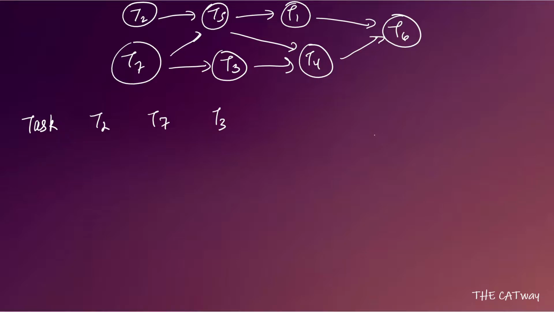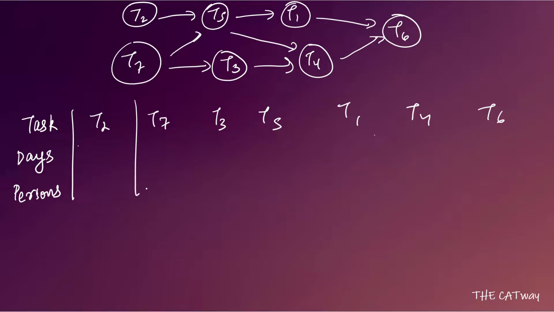Then we have T3 and T5 to be completed. Then we have T1 and T4 to be completed. Remember, for both these pairs, you can write them in any order, it doesn't really matter. And then at last we have T6 to be completed. Now here we will write the minimum number of days taken, and here we will write the person to which these tasks are assigned. Okay, so let's do that.